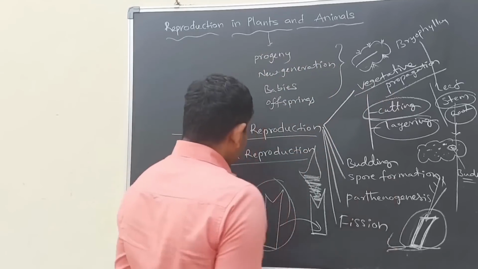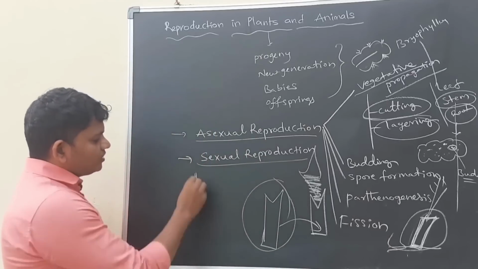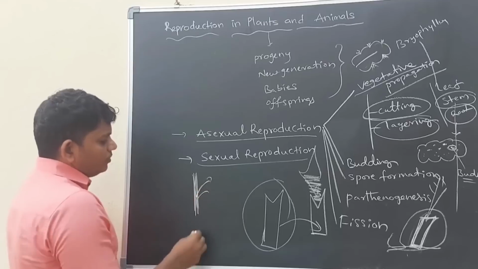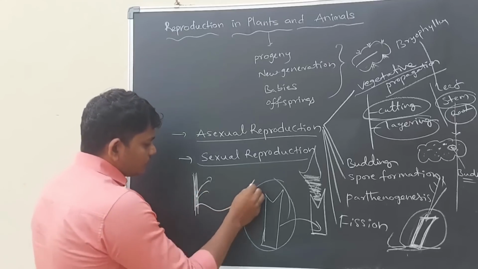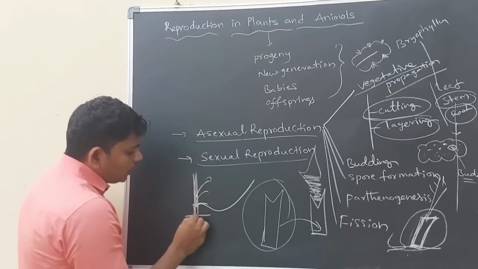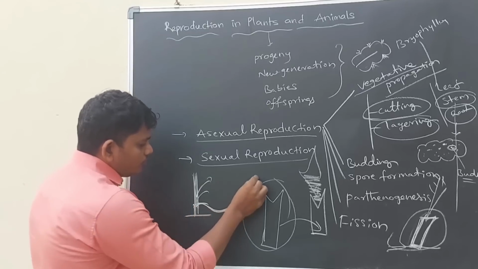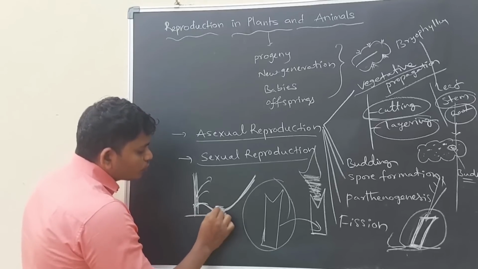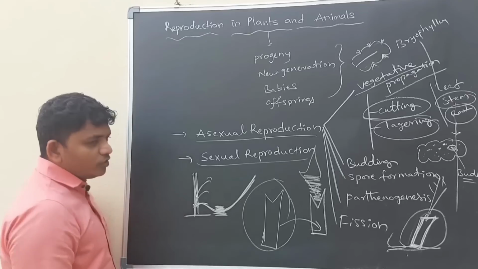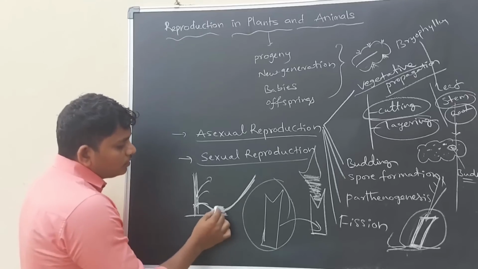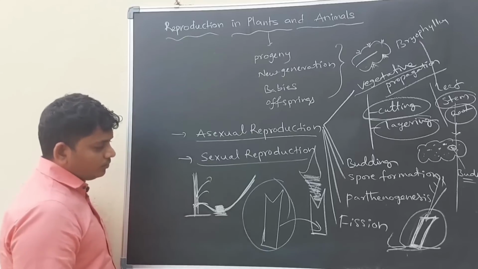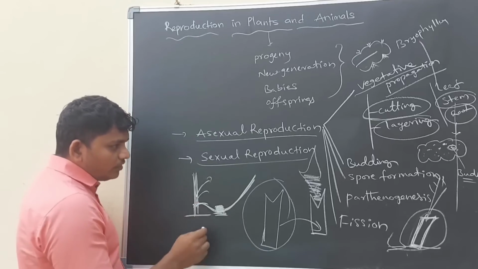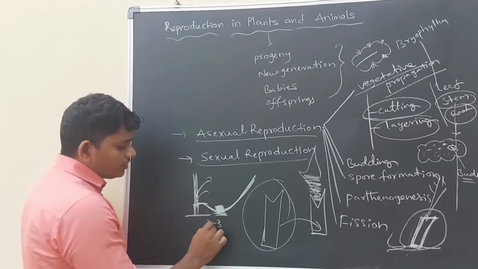And layering, for example, if it is a jasmine, it has long stems. The lower branch of the jasmine we have to take and pour some amount of soil on the lower part, which means we have to bury the lower part partially. We have to leave this for 2 to 3 weeks.